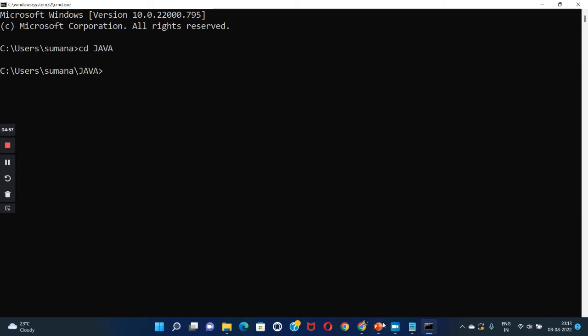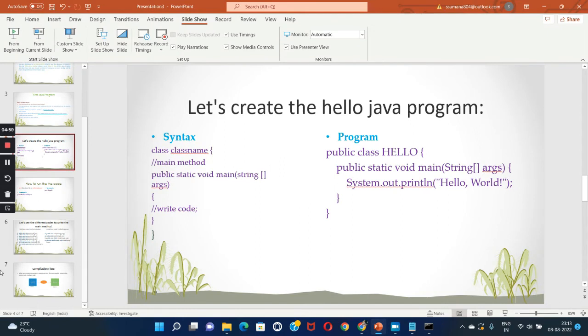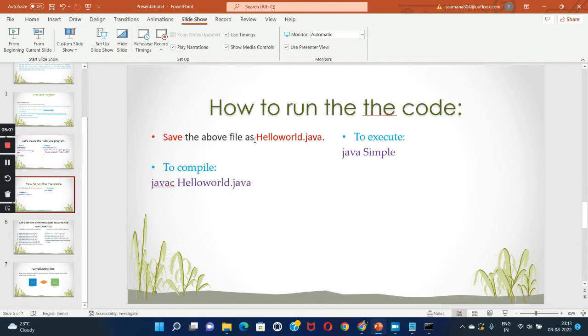So let us see. Here, how to run the Java code. Save the above file as HelloWorld.java, which is what we have mentioned as the class name. Then to compile, we use javac filename dot java.